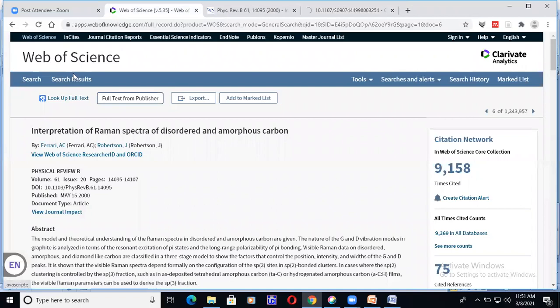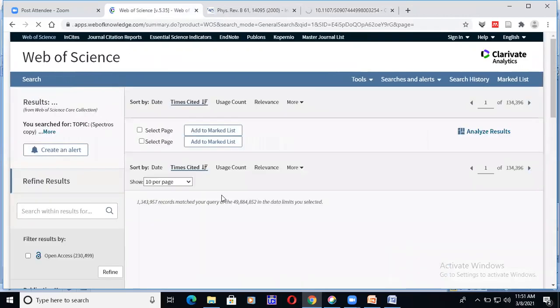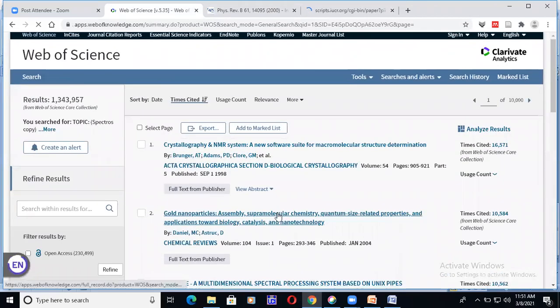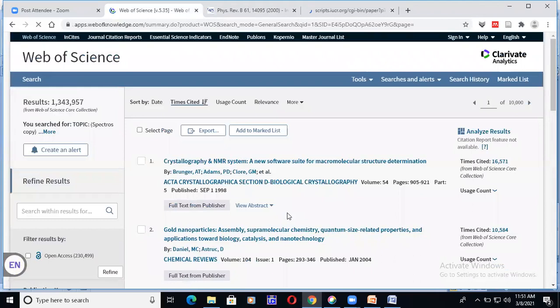Okay, now come to the point. Let me show you when the time comes. So while we search in citation databases, we can do this type of search, right? And even citation count, times cited as well as usage count.